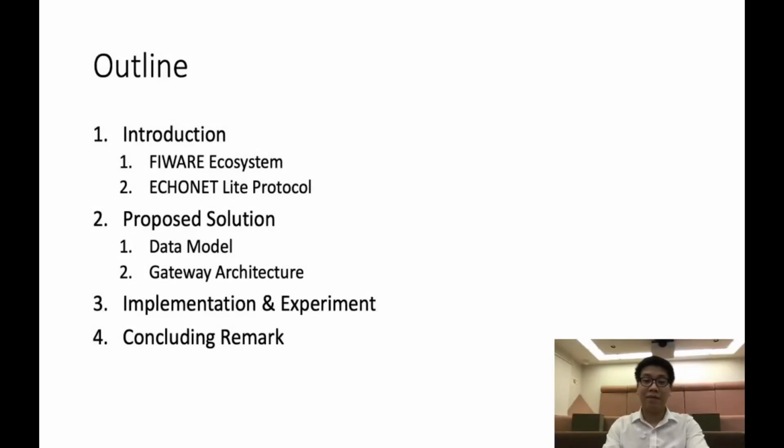Here's the outline of my presentation today. Firstly, I will briefly introduce the concept of FIWARE, the ECHONET Lite Protocol, and the objective of this paper. Next, I will talk about the proposed solution for the integration. Then the implementation details and experiment results will be introduced. Finally, conclusions and future work will be summarized.